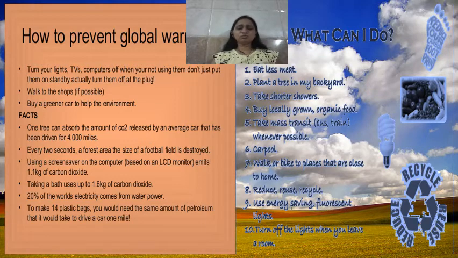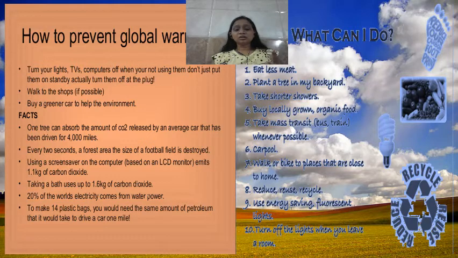Okay children, so what small things can we do to reduce the increase in greenhouse gases or to control global warming? We can turn off the lights, TVs, and computers when we are not using them. Don't keep them in standby mode. Use all these things judiciously. Switch off the socket if you are not using it. Then buy a greener car, meaning CNG vehicles, so that it is more eco-friendly.